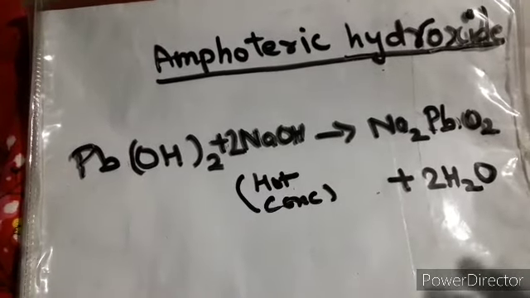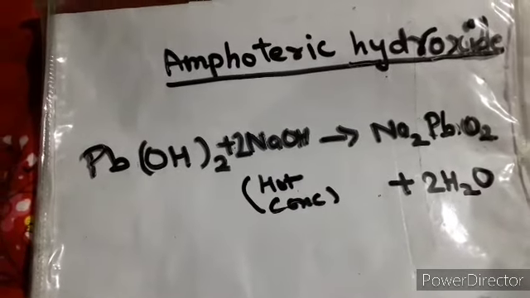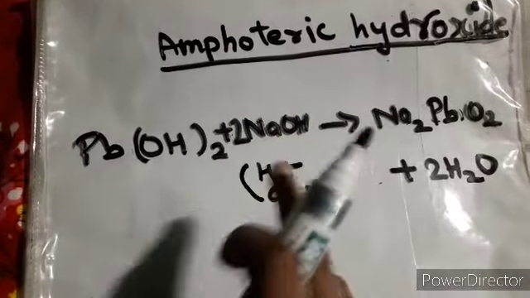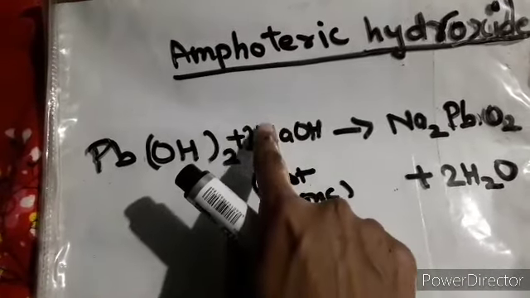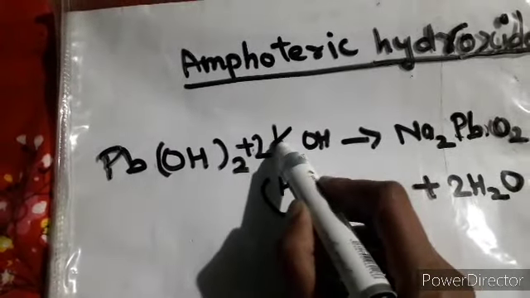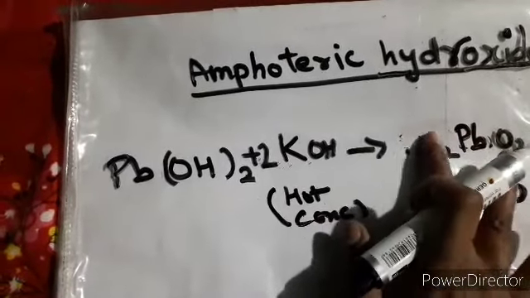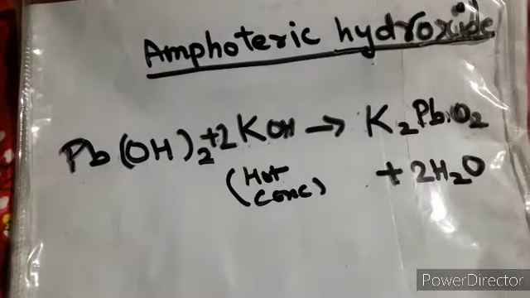So every time you can change your metals, and you can change the alkali. So once again we want to change something. Let's change one more time. We are changing Na, and instead of that we are writing K, and over here this will also change to K. So you are getting K2PbO2.